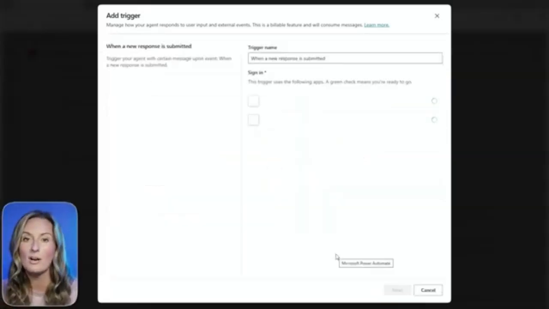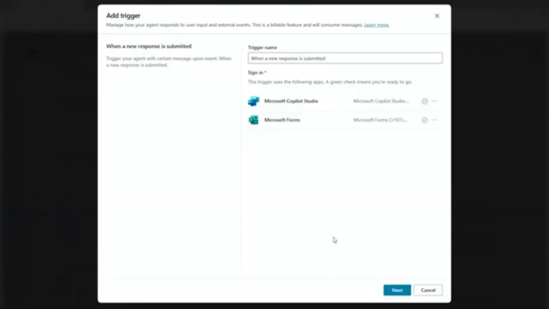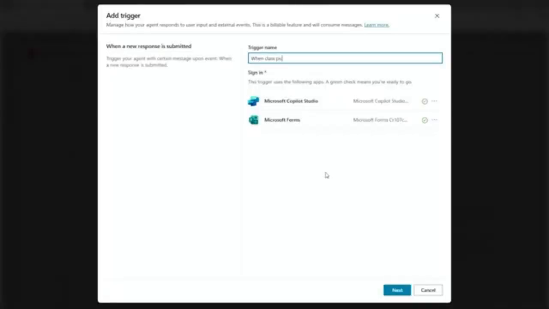From here, we are obviously going to have to configure which Microsoft form gets filled out. So I'm going to go ahead and change the trigger name to be more specific. You could have a number of triggers all in the same agent. So you don't want to just leave the triggers and the actions as the words that are already provided. You want to give it a little more context just to be safe. When class picker form is completed.